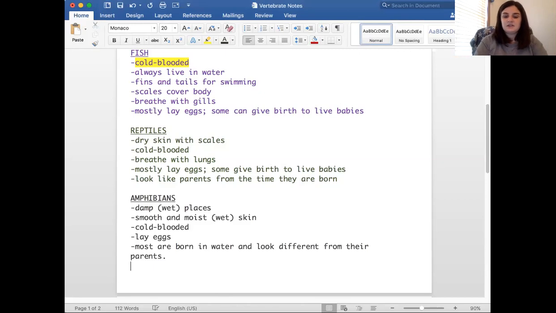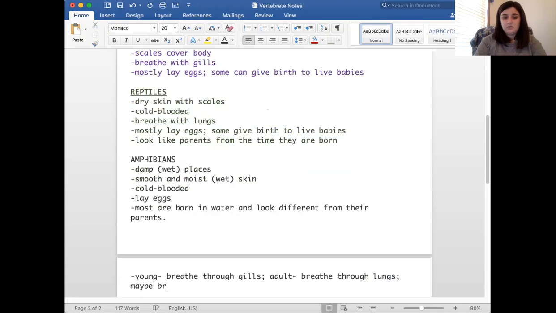That's pretty neat. So the young breathe through gills. Adults maybe breathe through skin. Wow, that's really interesting.